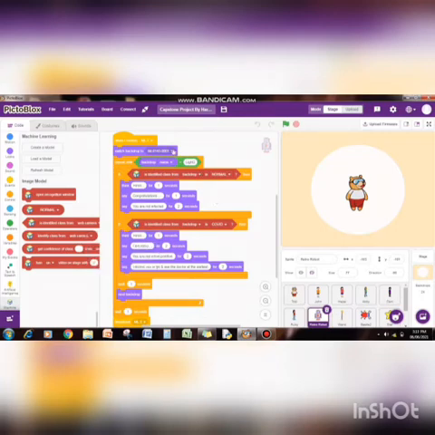The backdrop is switched to one of the images which contains the lung X-ray. If it identifies the lung X-ray to be normal, then it says that you are not infected, whereas if it recognizes that the lung X-ray of a COVID person is there, it advises one to see a doctor at the earliest. Then the next backdrop comes, and this process is repeated until the backdrop name is equal to light 2.